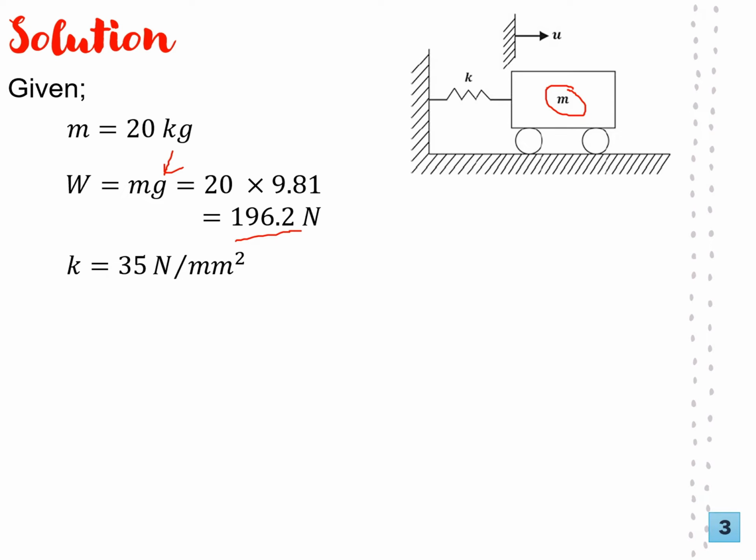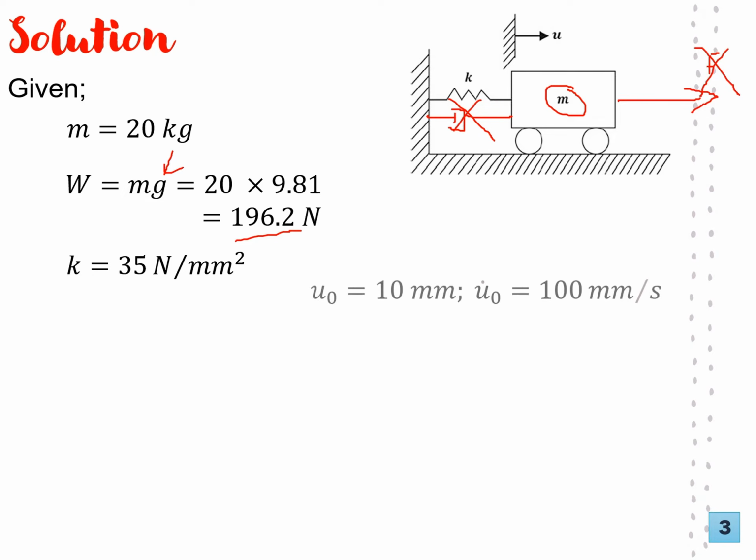Remember this is a single degree of freedom, so just one coordinate is enough to describe our motion. There is no external excitation, so no forcing function there, so that is equal to 0. Again, there is no damping, so that's why you don't see the dashpot here. So this is ignored because it's free and undamped vibration. So this is the information that we have. Let's go to the question.